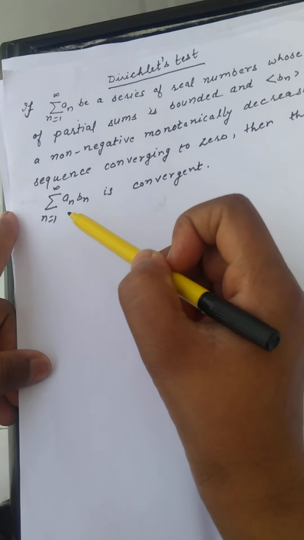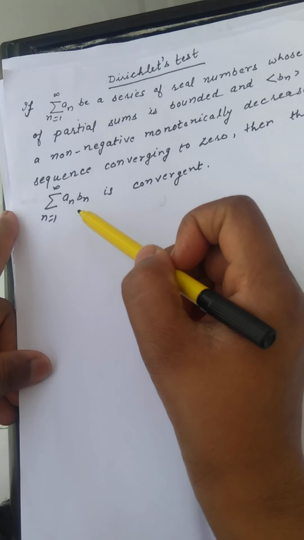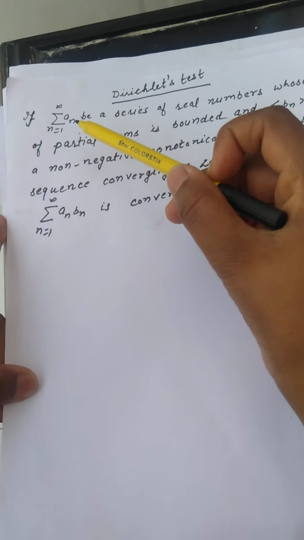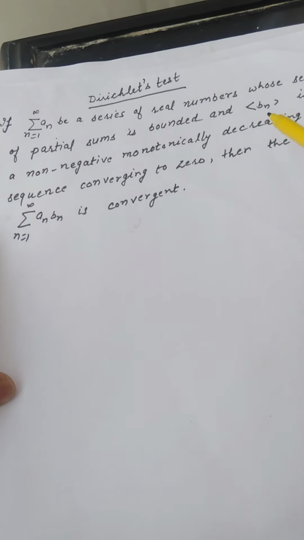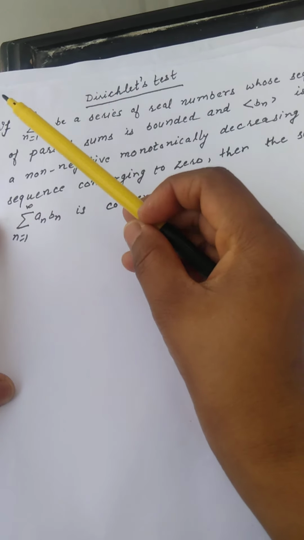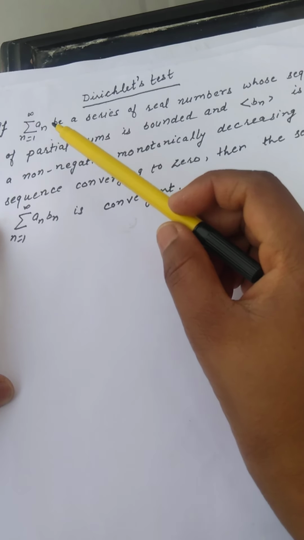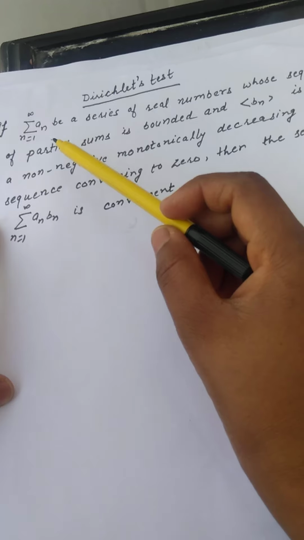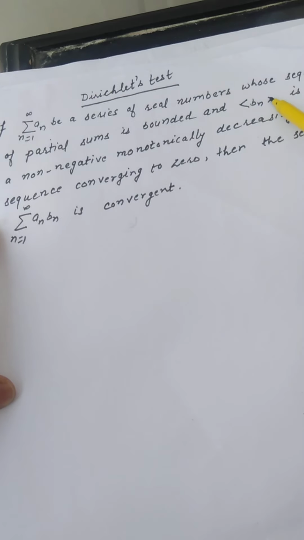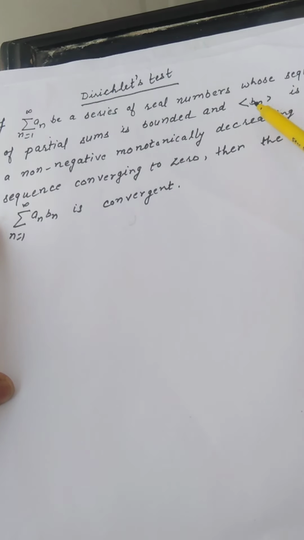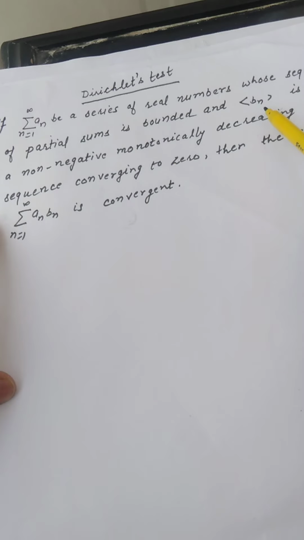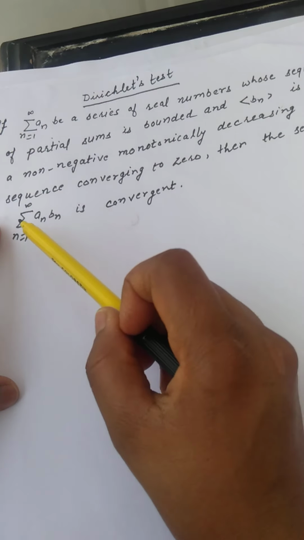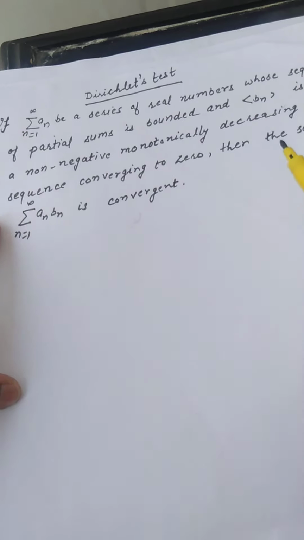That means the arbitrary series can be expanded into one series, summation a_n, and another sequence b_n, with the property that the sequence of partial sums of the infinite series summation a_n is bounded, and the sequence b_n, a sequence of non-negative terms, monotonically decreases and converges to 0. Then the resulting series, that is the given arbitrary series, is convergent.